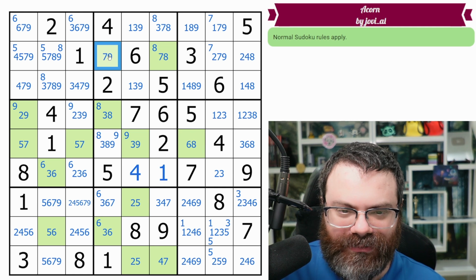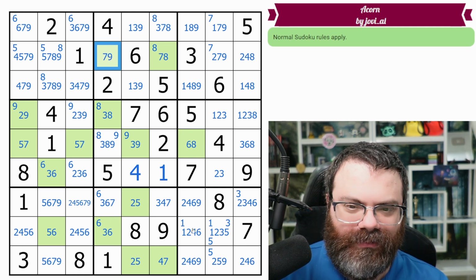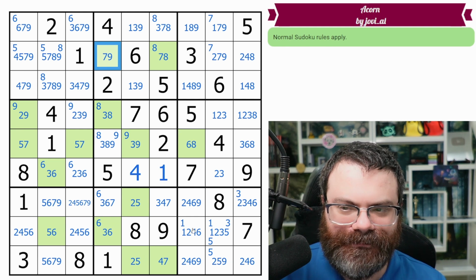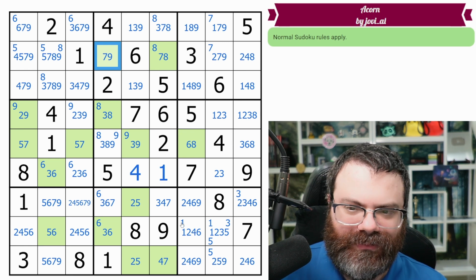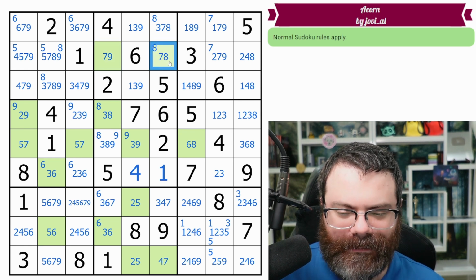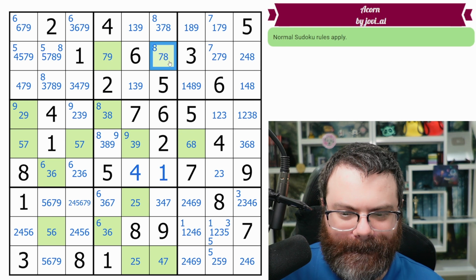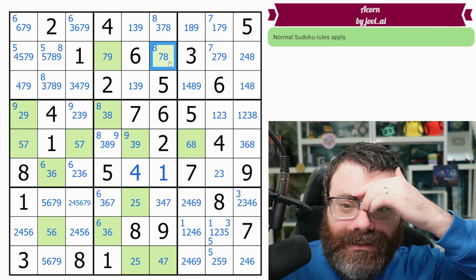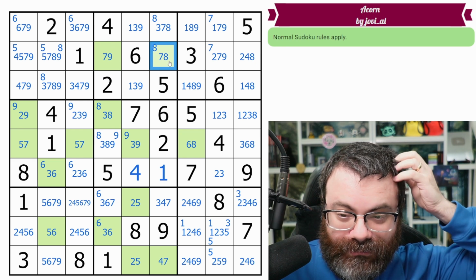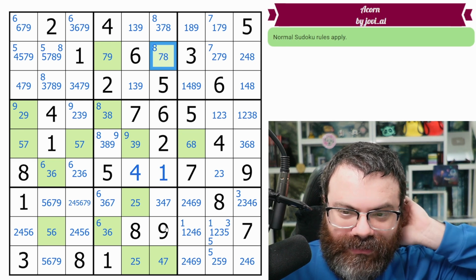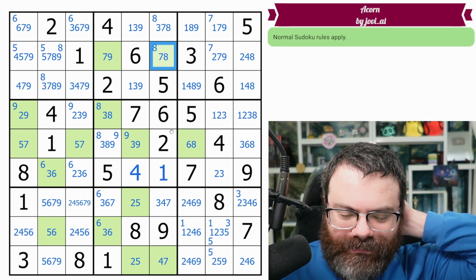So I was thinking about going through all of these and seeing if there was an obvious almost locked set that I could craft out of the 2 digits it can be. And I'm not seeing anything obvious for the 7, 9. How about this 7, 8 then? I'm assuming we don't want it to be in the same house.